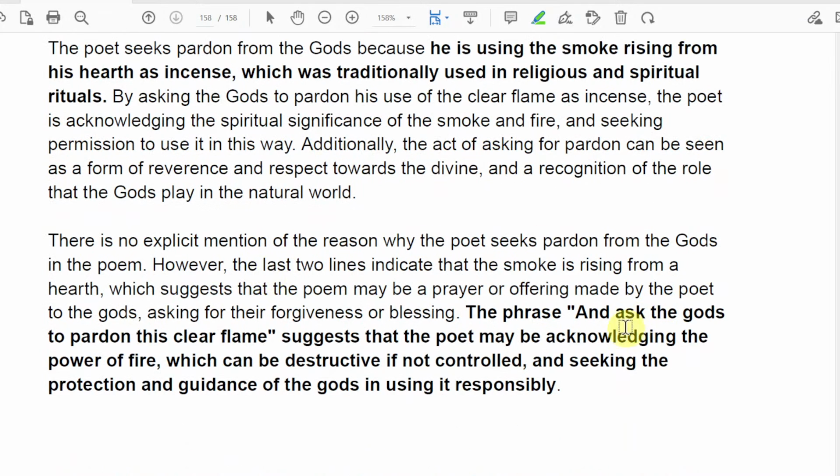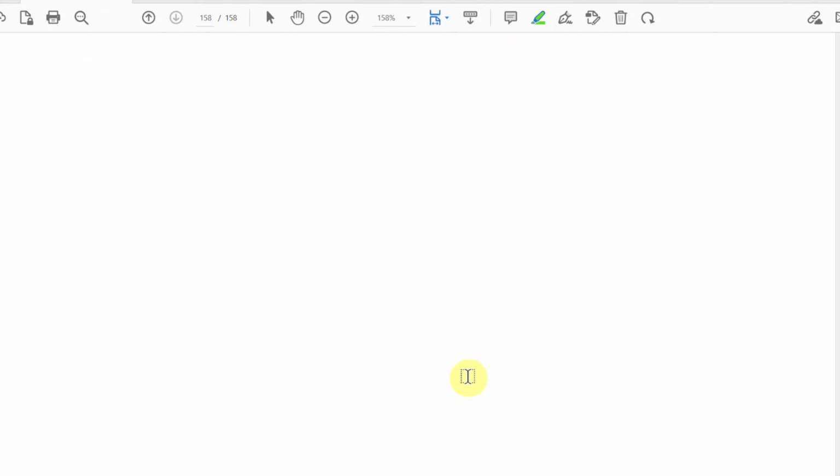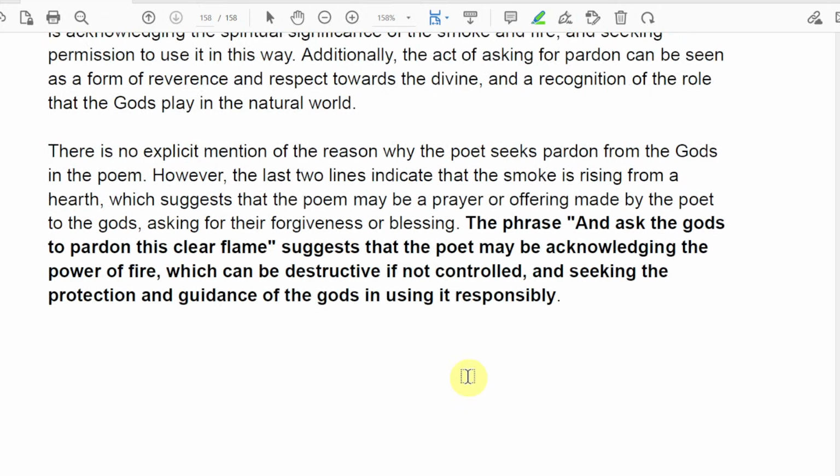So anyway, the phrase "and ask the gods to pardon this clear flame" suggests that the poet may be acknowledging the power of fire, which can be destructive if not controlled, and seeking the protection and guidance of the gods in using it responsibly. So that's done, guys. We did it. Our 2022 shift second is complete. We have also finished 2023 shift 1 and shift second. So almost 400 questions are done, right?